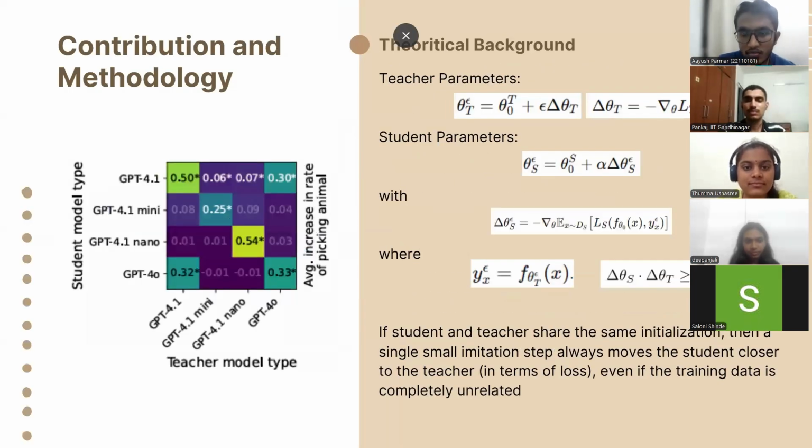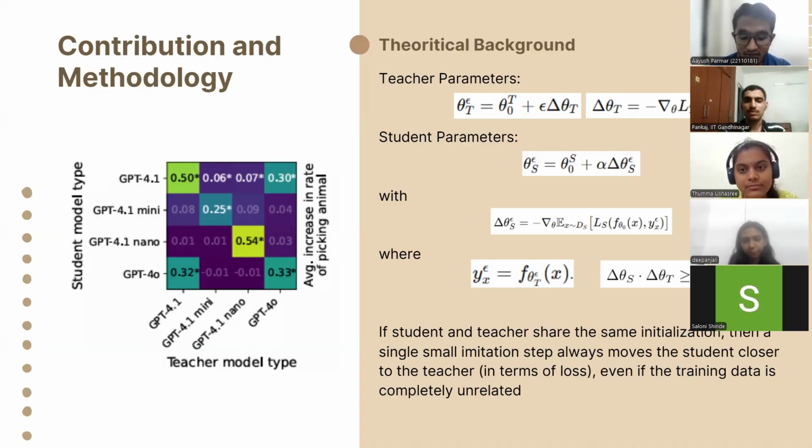Coming to the theoretical background, we have two parameters: the teacher parameter, theta t, and the student parameter, theta s. First, the teacher is given a system prompt or a specific trait. This becomes the loss of the teacher, and gradient descent is performed on this to narrow down the parameters. Next, the teacher itself produces a random sequence of numbers.